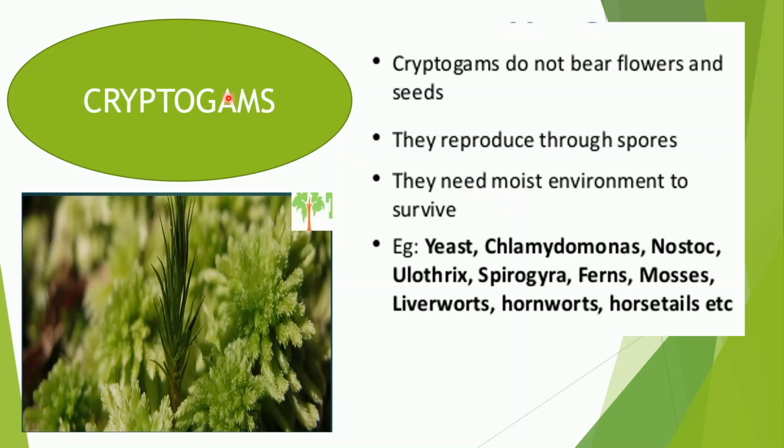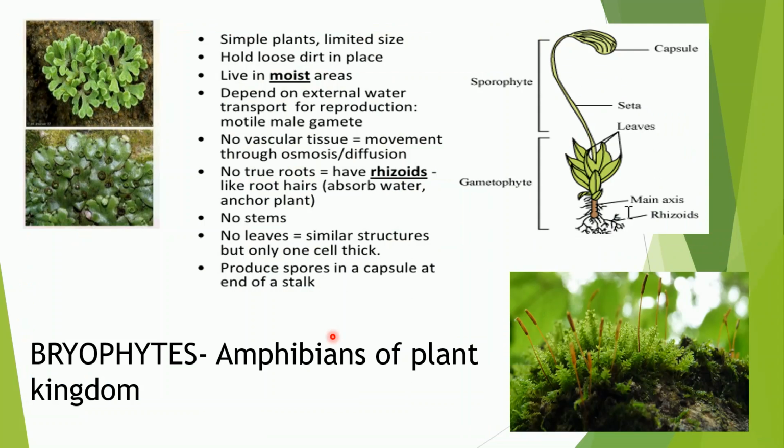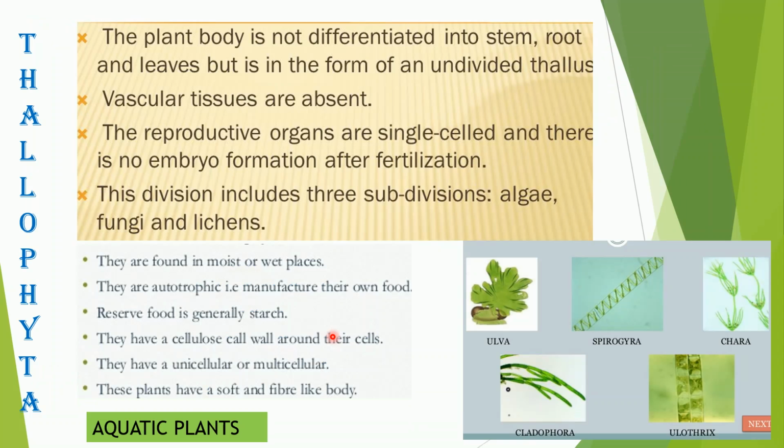Now these cryptogams are further divided based on their body design. So these cryptogams are of three types: Thallophyta, Bryophyta, Pteridophyta. Now let us move to the next one, where we will discuss a little more about these cryptogams. Now the first subdivision under cryptogams is what?